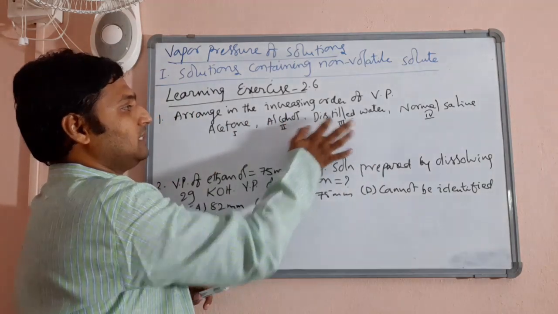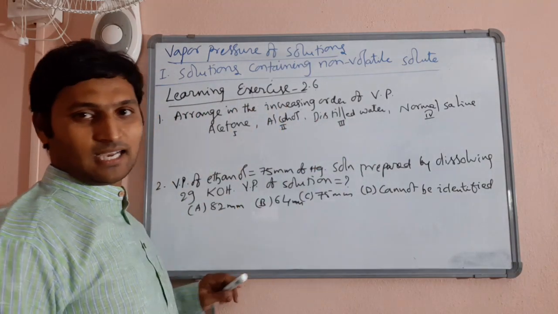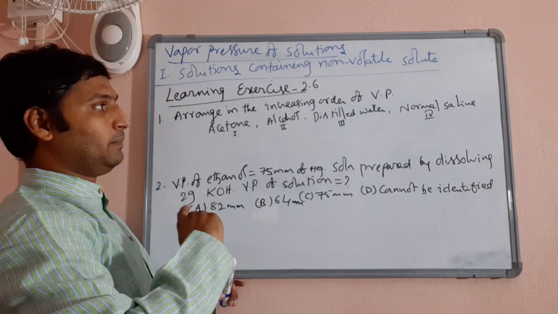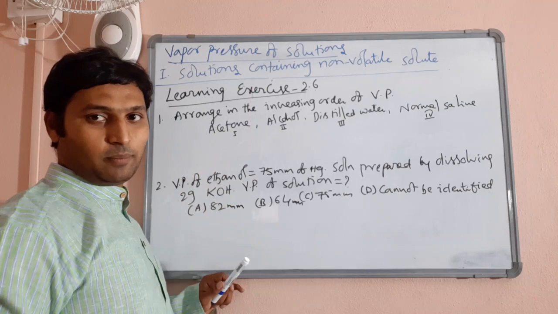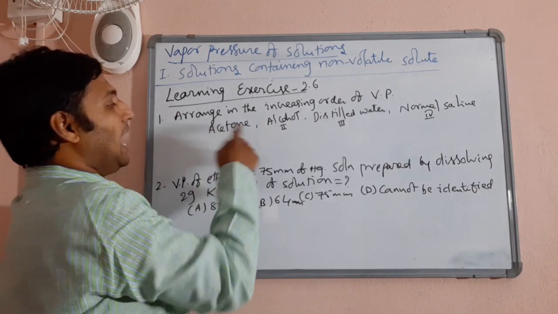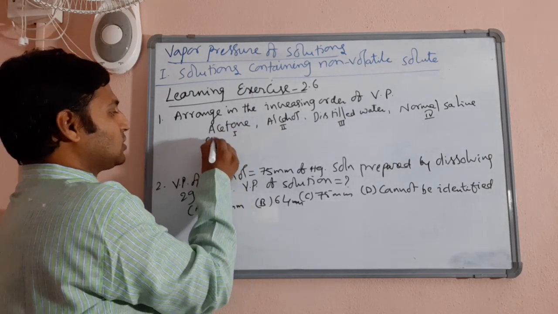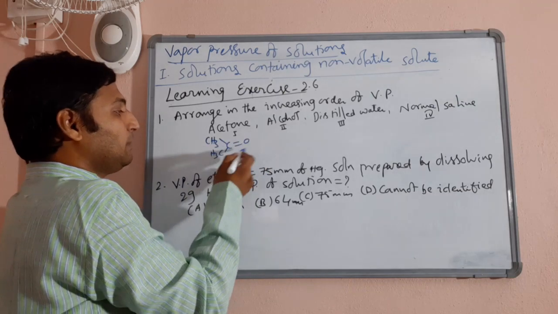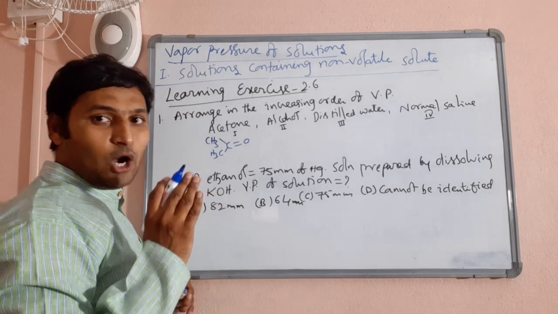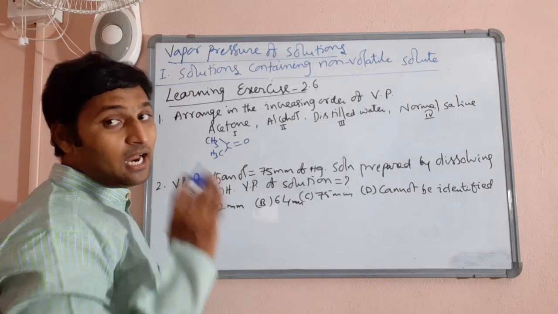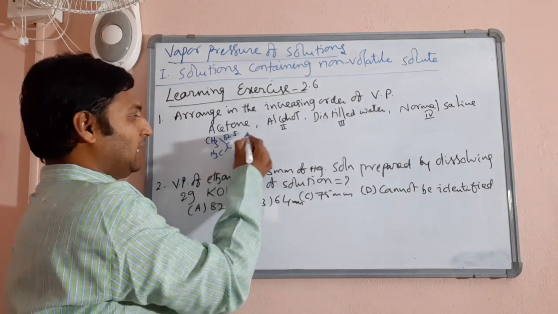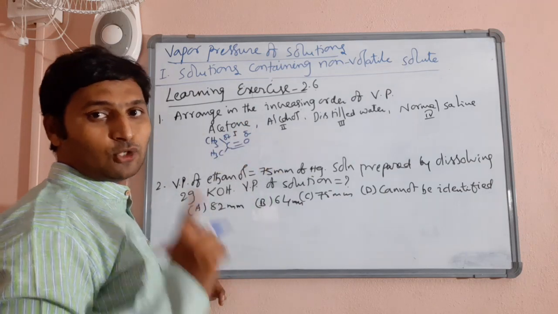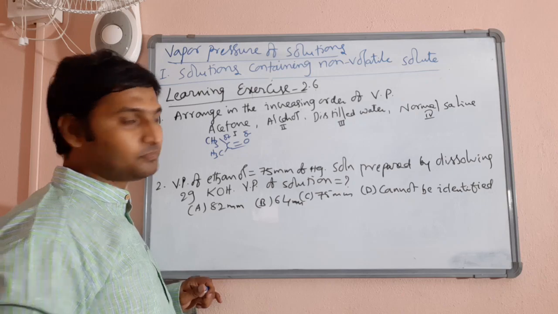Now among these three we have to decide, and we want them in the increasing order, means the one with lowest vapor pressure to the one with highest vapor pressure. Now acetone, this is the structure of acetone, and between acetone molecules the only possible interaction forces are dipole-dipole forces. Carbon electropositive, oxygen electronegative, so there will be polarity in this molecule, so forces will be dipole-dipole forces.